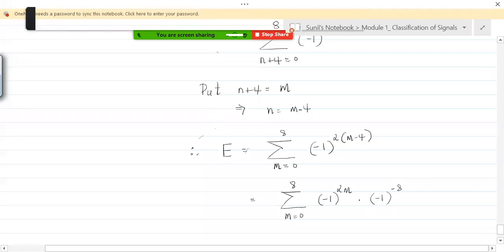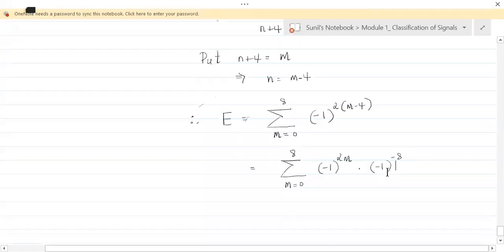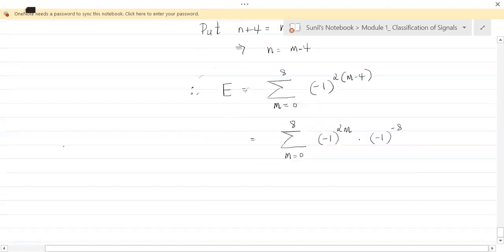What is minus 1 to the power minus 8? Minus 1 to the power minus 8 is 1 by minus 1 to the power 8.